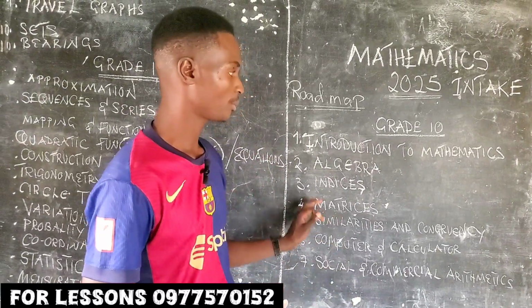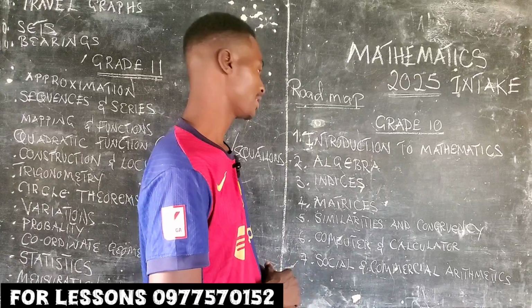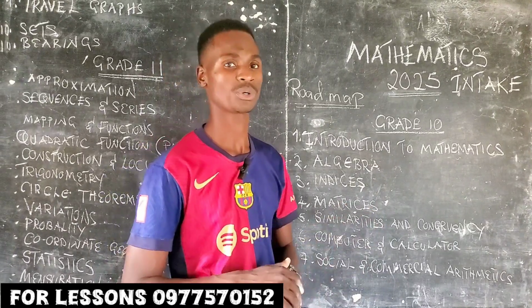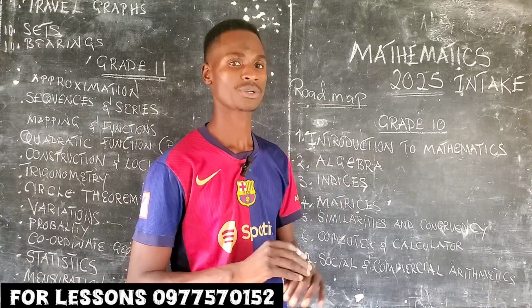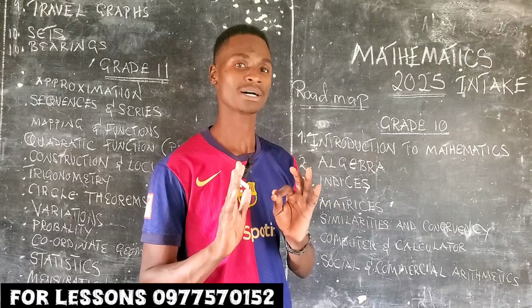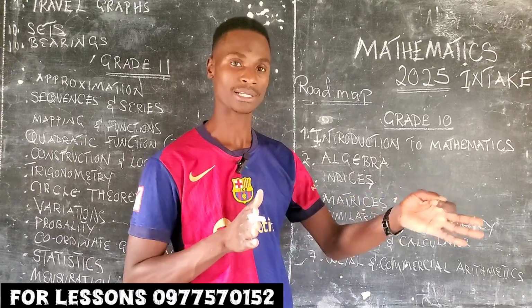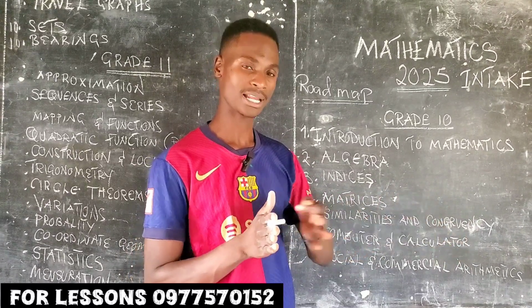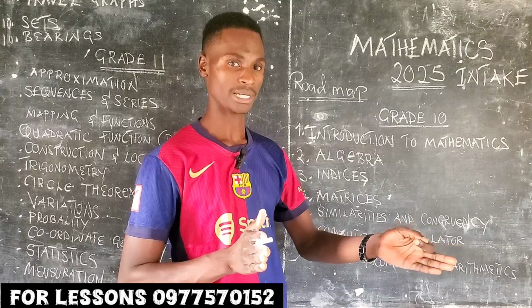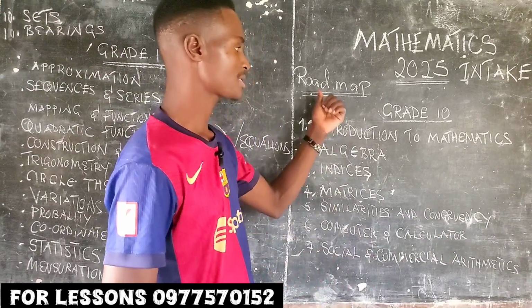So these are the topics. If you look at them, there are about 32 topics in total. We need to cover a 3-year syllabus in just months, in less than a year. All right, so this is the roadmap.